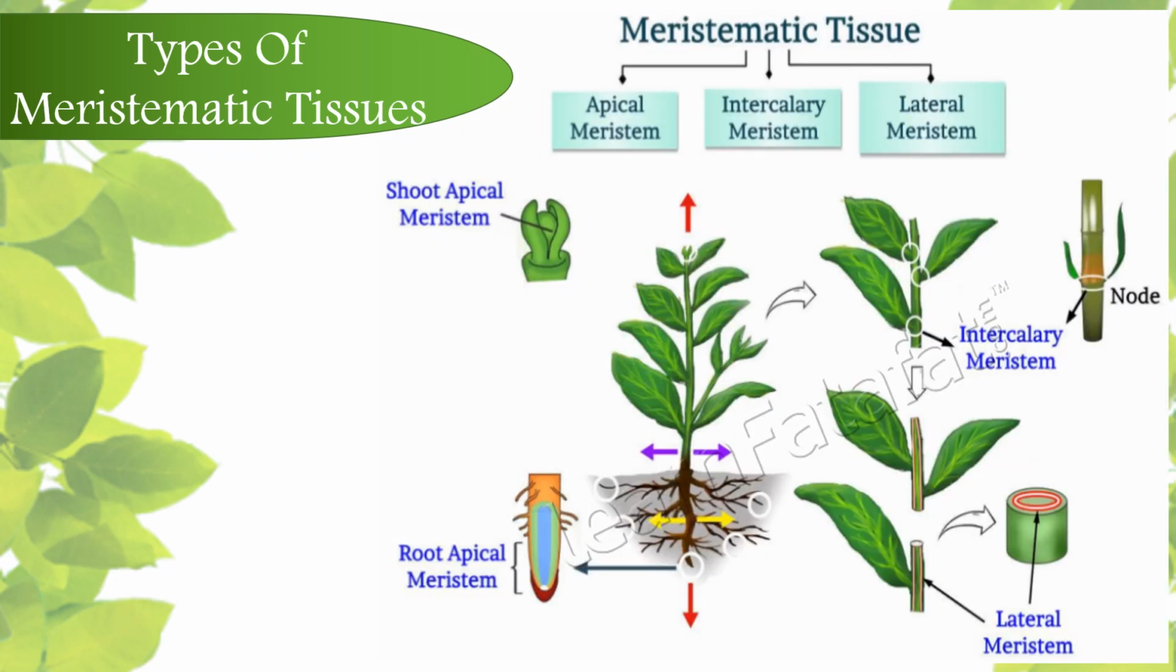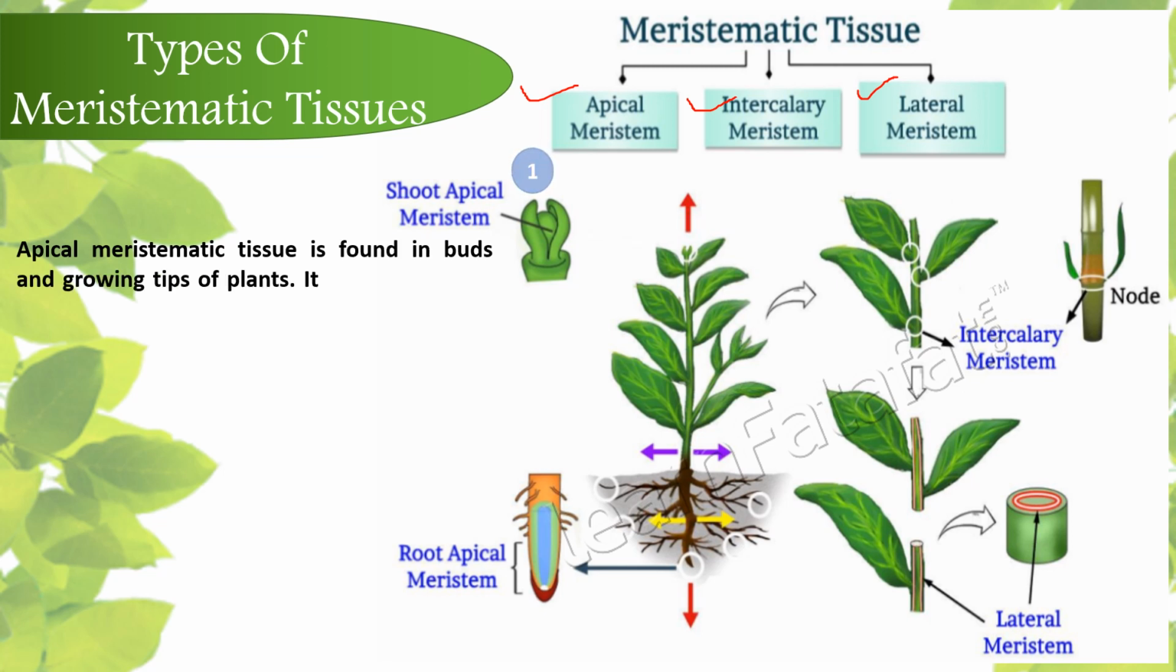On the basis of location, meristematic tissues can be of 3 types: the apical meristem, the intercalary meristem, and the lateral meristem. First, the apical meristem. The apical meristematic tissue is found in buds and growing tips of the plants. It generally makes plants grow taller or longer. So the apical meristem is present at the absolute apex of the shoot and the absolute tip of the root.